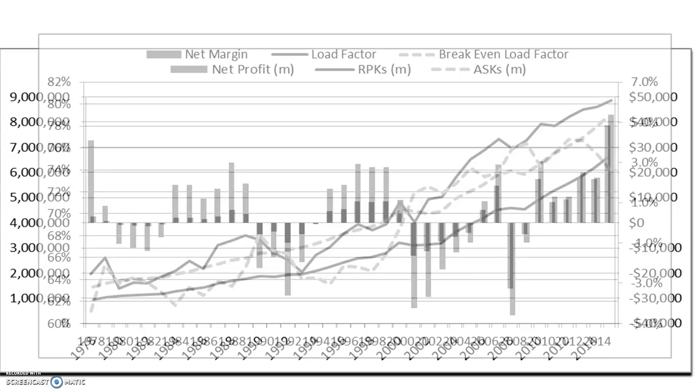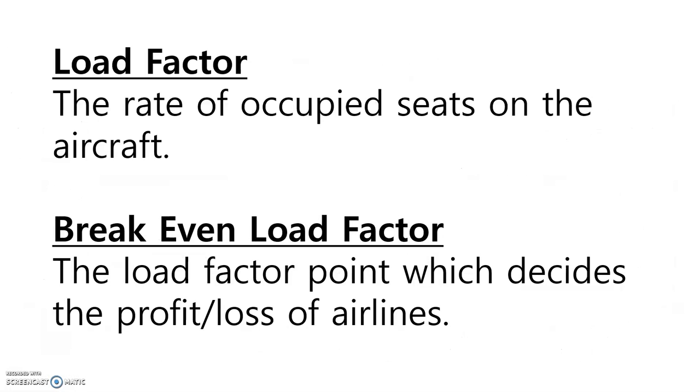Before we analyze the chart, check the definition of the load factor and break-even load factor. Load factor is the rate of occupied seats on the aircraft, and break-even load factor is the load factor point which decides the profit or loss of airlines.